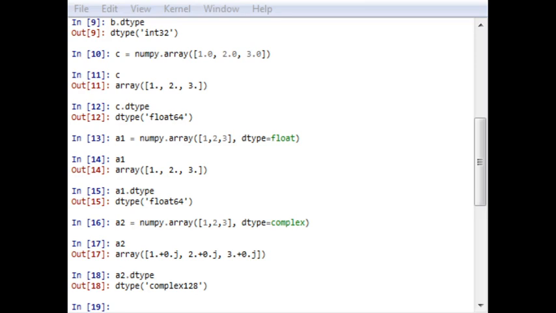ndarray is also known by its alias array. Apart from knowing the data type by using dtype, there are a variety of methods to get information about various attributes of ndarray, which I am already showing you in the table.